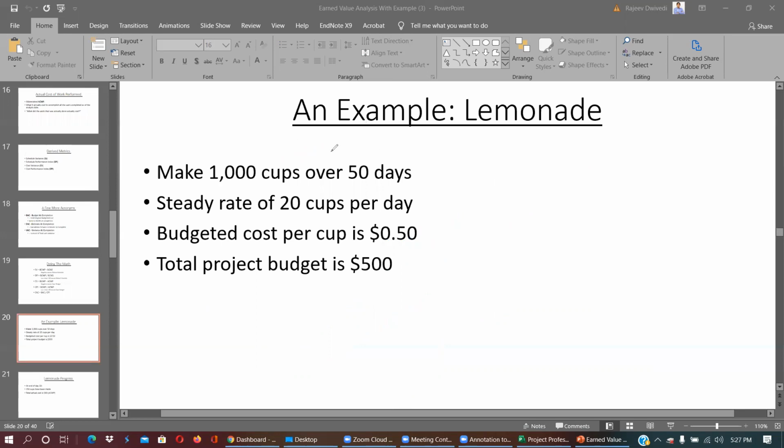You are going to make a drink, lemonade, where you are going to make 1,000 cups over 50 days. This is a target that per day you are going to make 20 cups. The cost that has been decided is 50 cents per cup. So the total budget cost is $500. Okay, this is very simple.